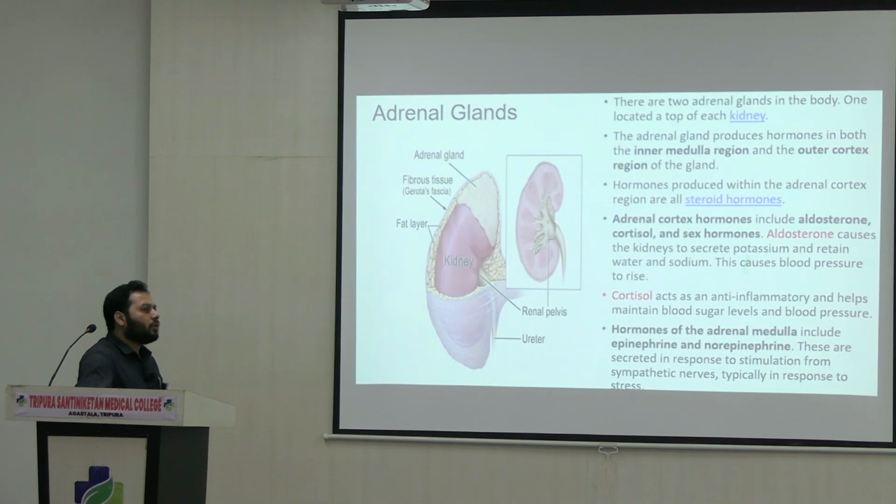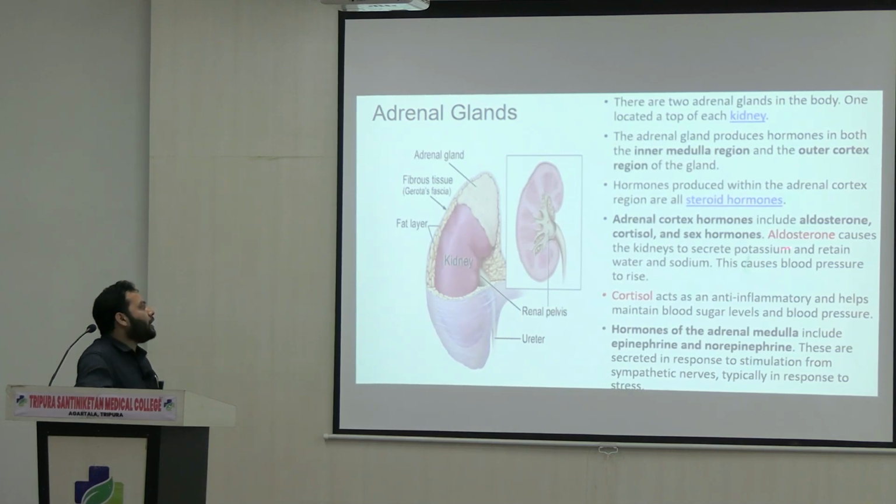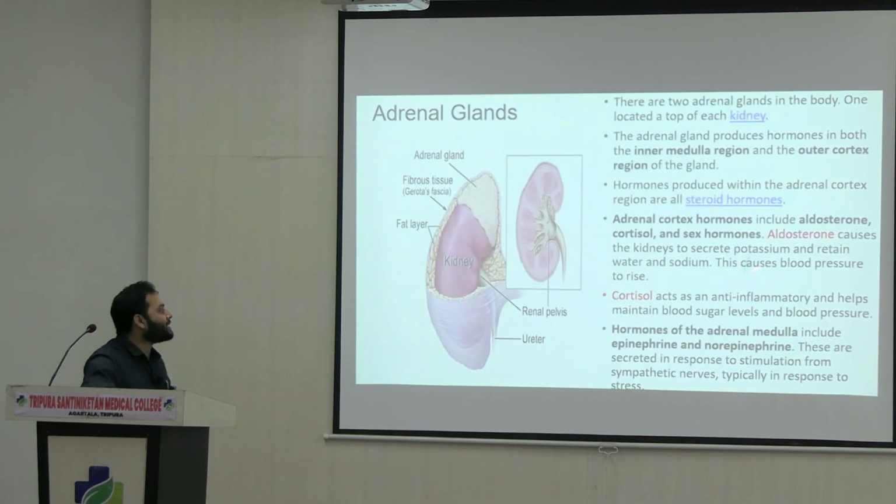So here, what are the most important functions carried out by the secretions of these endocrine glands? Like aldosterone, it causes the kidney to secrete potassium, and it involves the retention of water and sodium. That is the most important function of the hormone aldosterone, right? Along with this, it also involves the regulation of blood pressure. In this case, it causes an increase in blood pressure.